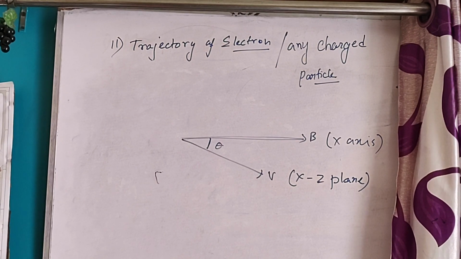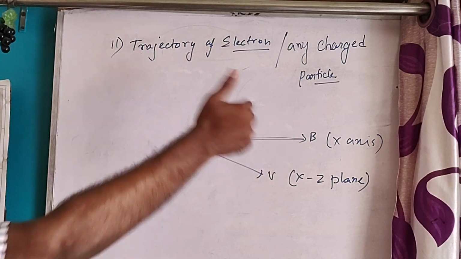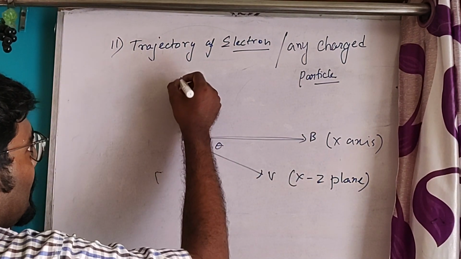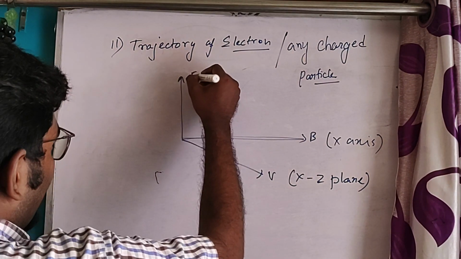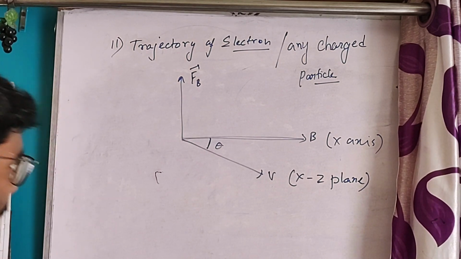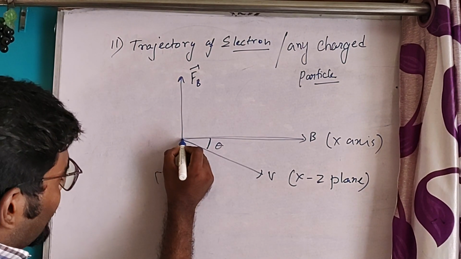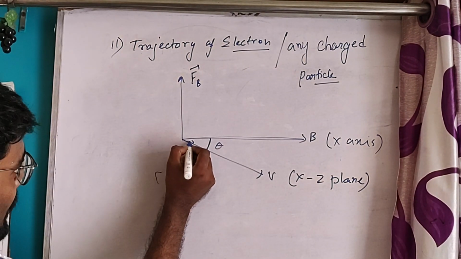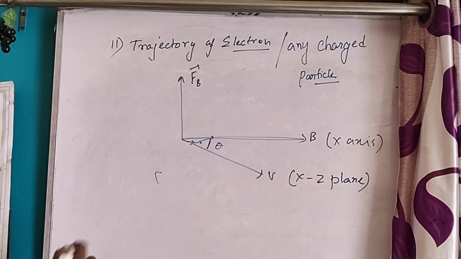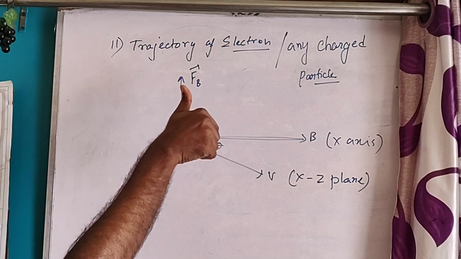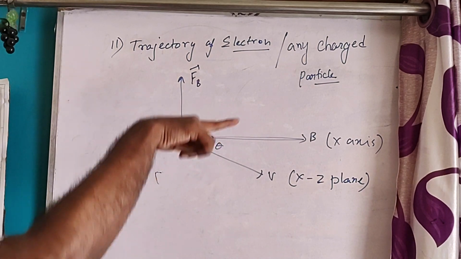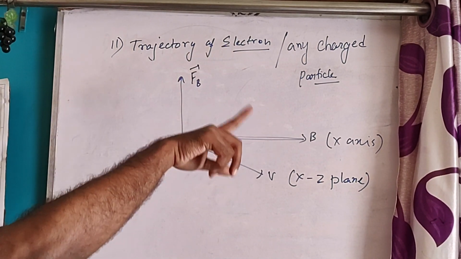I think you have understood. So the direction of the force will be V cross B, so the force will be upward. Now see, as the particle moves, it will experience a force in the upward direction, so it will move upward. At the same point, V is in this direction and B is in this direction.